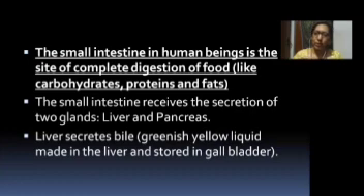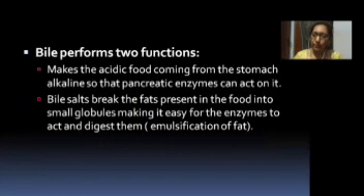All the leftover undigested carbohydrates, proteins, and fats all get digested here. The small intestine receives the secretions of two glands, the liver and the pancreas. The liver secretes bile, which is a greenish yellow liquid stored temporarily in the gallbladder. And then bile performs mainly two functions. It makes the acidic food coming from the stomach alkaline so that pancreatic enzymes can act on it, because pancreatic enzymes cannot function in acidic media.